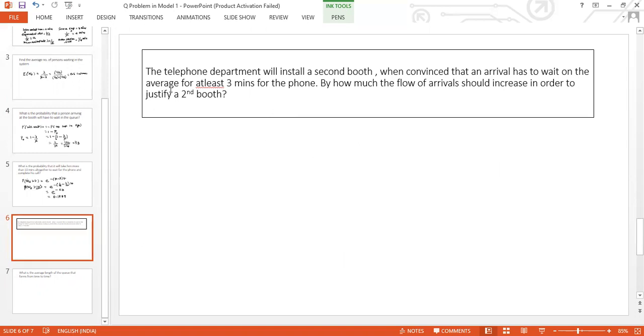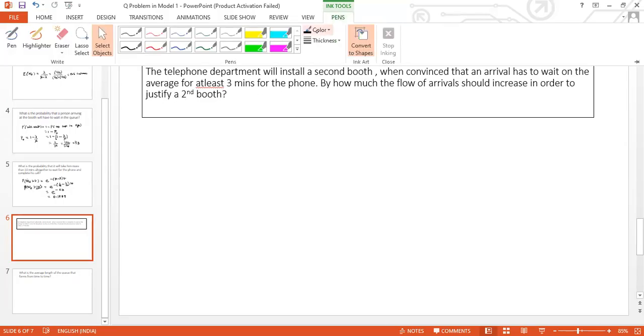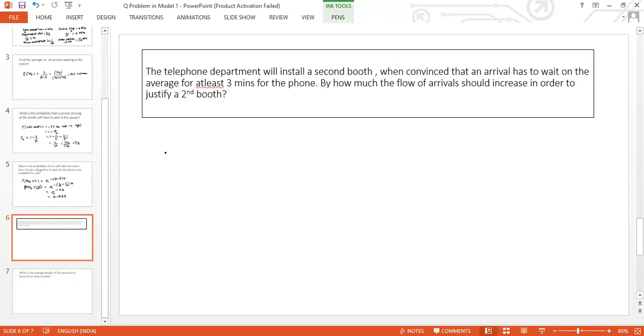The next question asked is, the telephone department will install a second booth when convinced that an arrival has to wait for an average of at least 3 minutes for the phone. By how much should the flow of arrivals increase in order to justify a second booth? So if there has to be a second booth, then the queue has to be overwhelming.